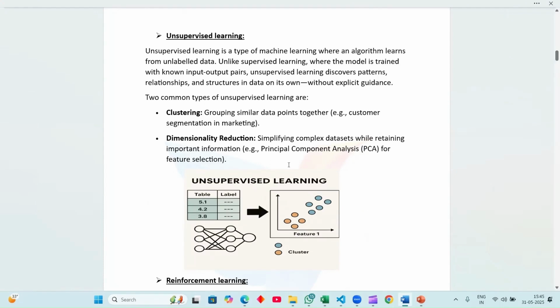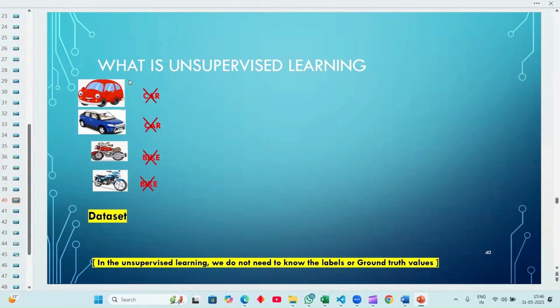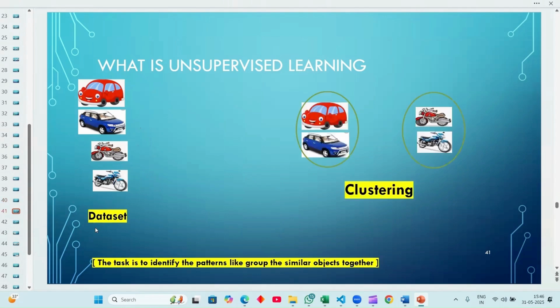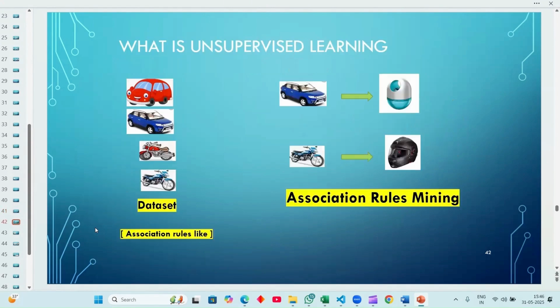So we use these common methods. In unsupervised learning, we don't need the labeled data or a ground truth value. We didn't want any labeled data because unsupervised learning deals with unlabeled data, right? We don't want any labeled data to train the model. So instead of labeled data, we consider the clusters. If we take two clusters, one has cars and the other has bikes, or if we take four clusters, the task is to identify the patterns, grouping similar objects together.